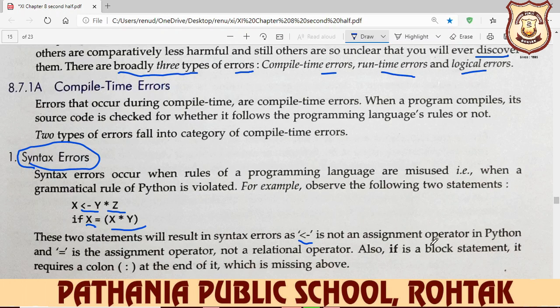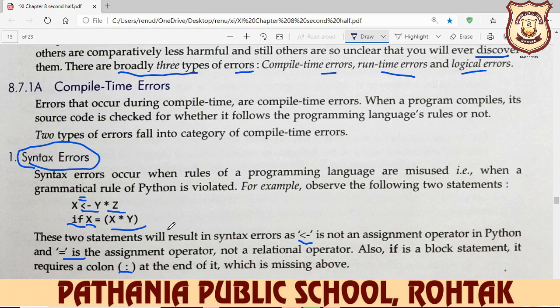So, is not an assignment operator in Python, and equal is the assignment operator, not a relational operator. Here we need the equal sign, we don't need the relational operator. Also, an if block statement requires a colon. You learned the if statement in chapter number 9.